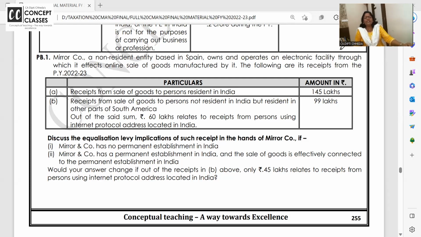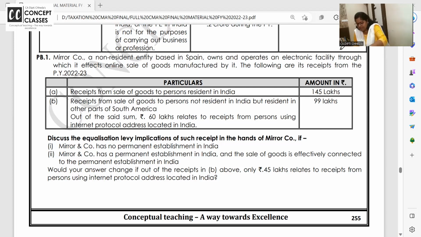Okay. See, 165A started in 2020, because we all know that post COVID, so much of business is being done online, and they are never going to come in India. They are not having any PE in India. They don't have any business connection. मतलब physically they are not having any offices. कुछ नहीं है, कोई agent नहीं है. See, when we are paying to Zoom, we are just paying through our card directly. So like this, if they have business exceeding limit, they have to pay the tax in India.